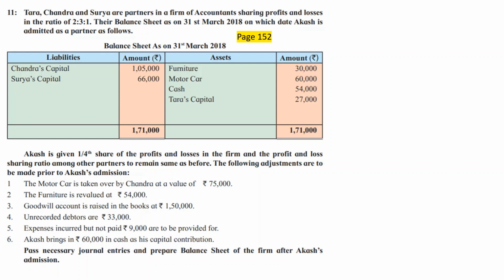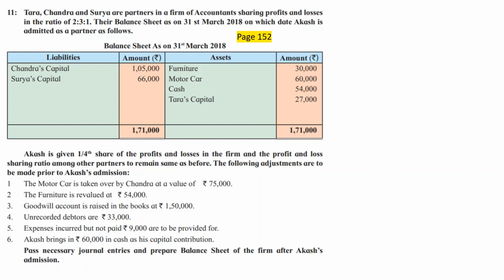It means if on 31st March 2018 the firm is dissolved, it is not getting dissolved, I am just taking an example, if the partnership decides to discontinue the business and they decide to sell off the assets and pay off the liabilities, then Tara will not get any money back. In fact, Tara will have to bring in rupees 27,000 from his or her house to the partnership firm, because Tara is the debtor of the partnership firm. Her or his capital account, we don't know if Tara is male or female, is having a debit balance just like debtors. So that is a new point in this problem: one of the partners is having a debit balance in his capital account.